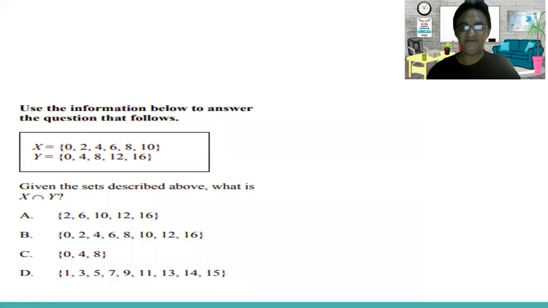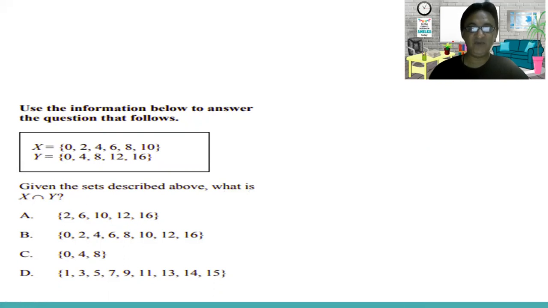Let's move to the next one. This question belongs to sets, and this sign shows the intersection. The given sets describe what is X intersection Y. So we have two sets, X and Y. Let's see the intersection of these.